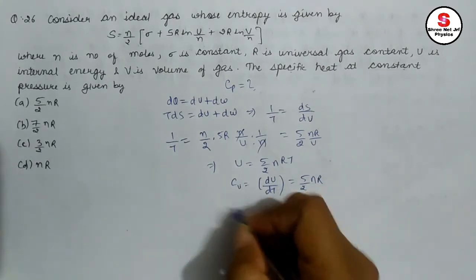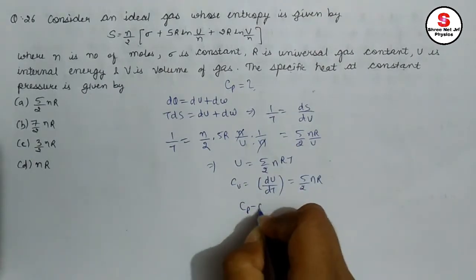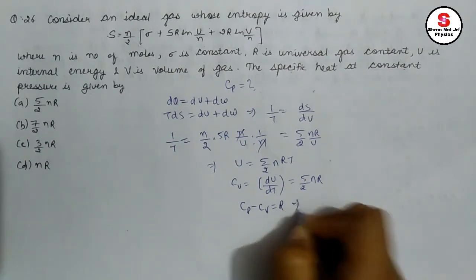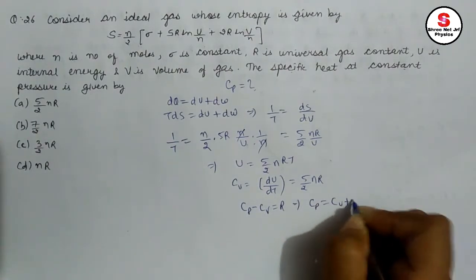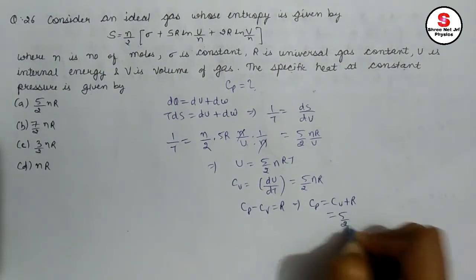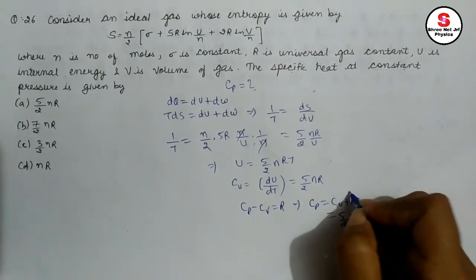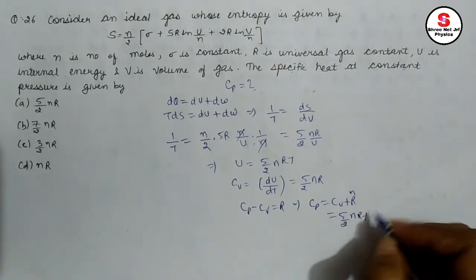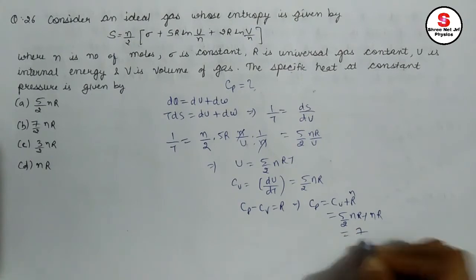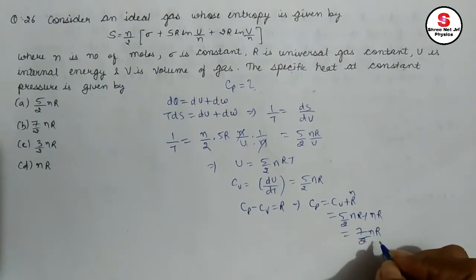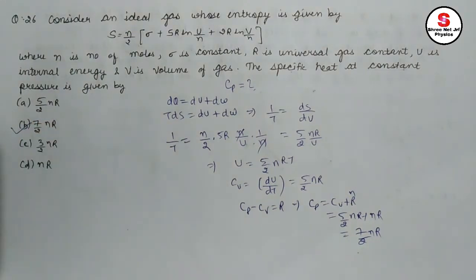But we need to calculate the value of Cp. From Mayer's relation, we know Cp minus Cv equals R. That means Cp equals Cv plus R. That means 5 by 2 R, and obviously plus R would be 7 by 2 R. So the answer would be B.